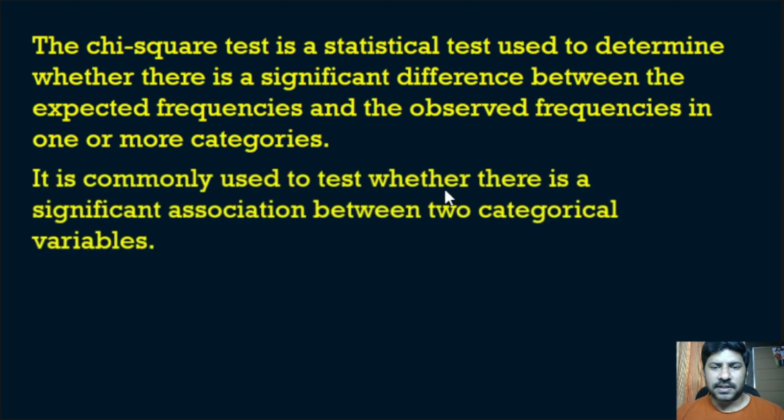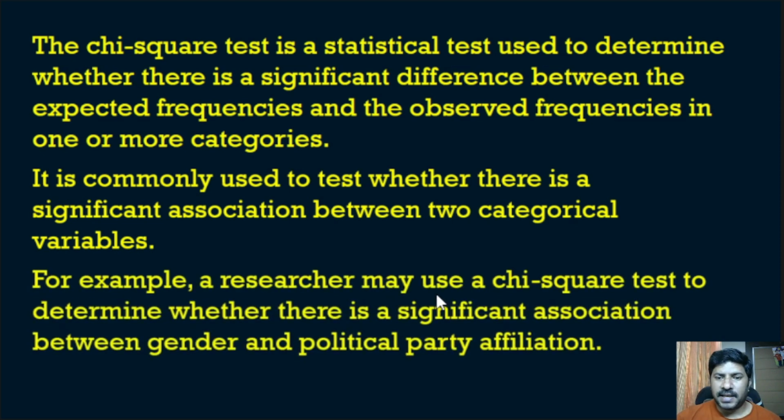It is commonly used to test whether there is a significant association between two categorical variables. For example, a researcher may use a chi-square test to determine whether there is a significant association between gender and political party affiliation. The researcher will expect some kind of result, and will compare that with the outcome. That kind of test is known as